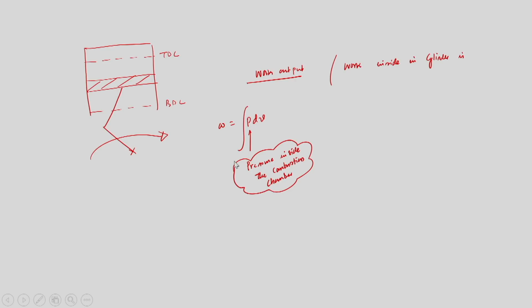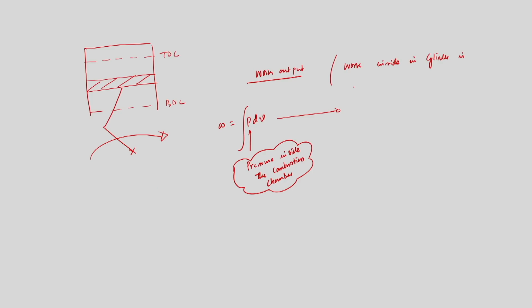So, this is the pressure inside the combustion chamber. If I try to calculate work using this expression, or even from the area under the process lines on PV coordinates in an indicator diagram, this is the work inside the cylinder.